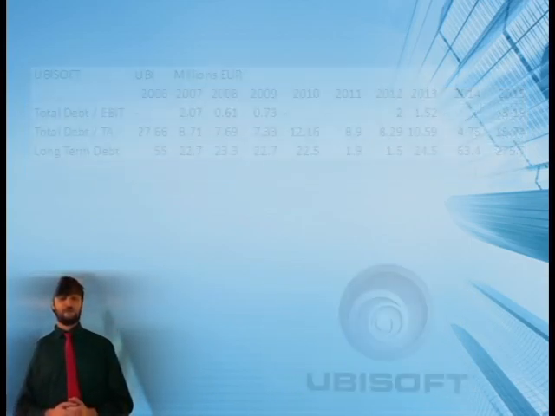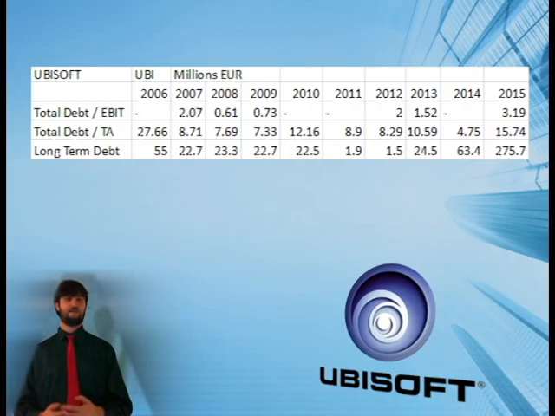Next, we look at Ubisoft, and once again, their numbers are fairly consistent. So you have the total debt over EBIT, which is fluctuating around 2.